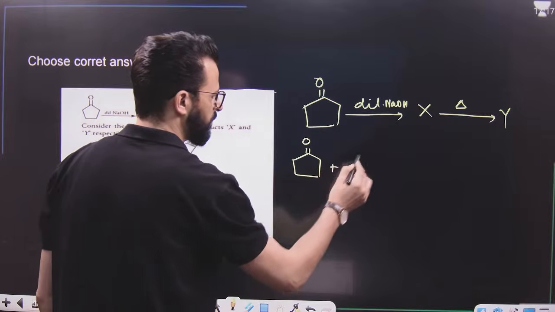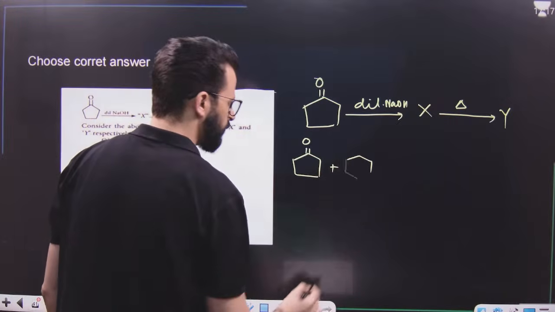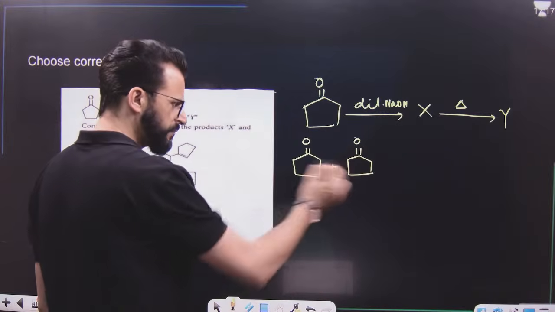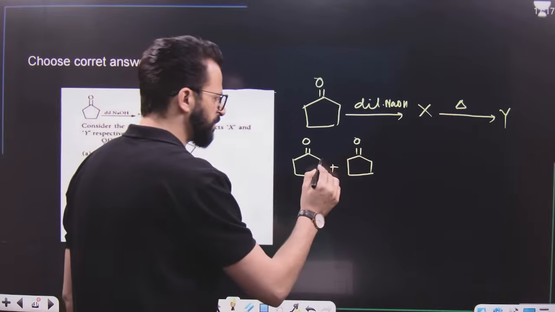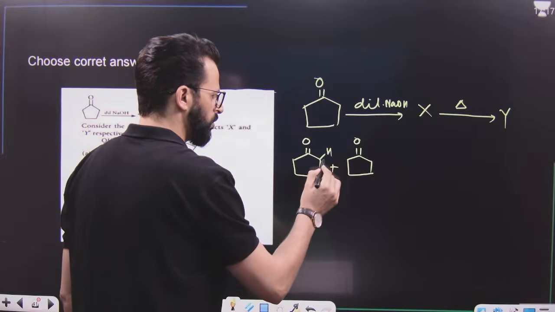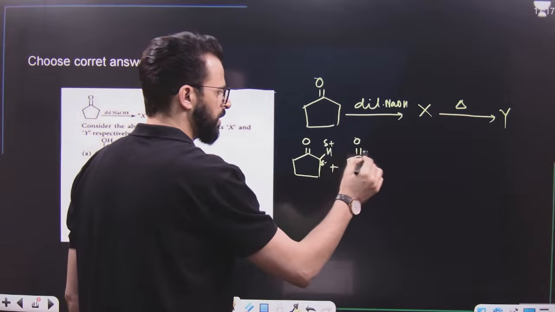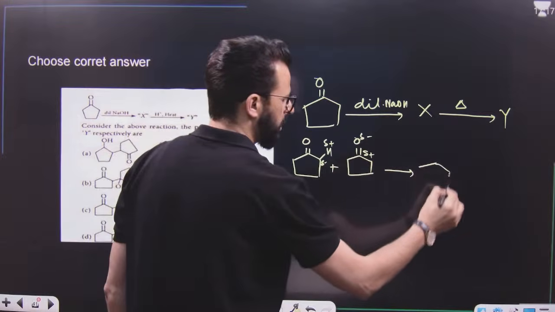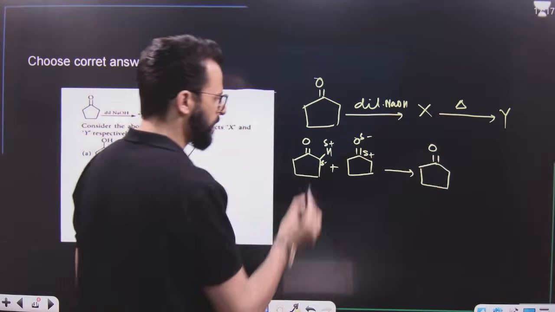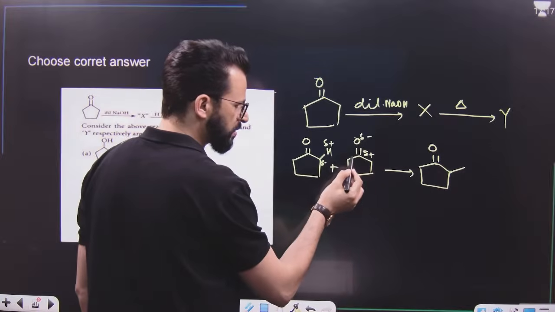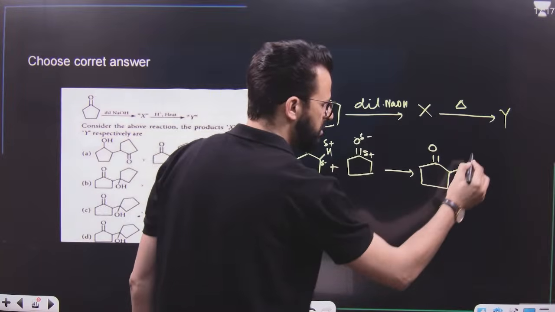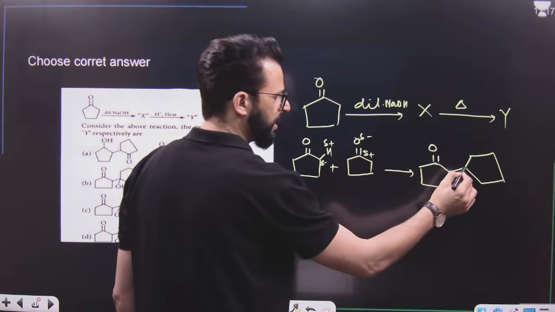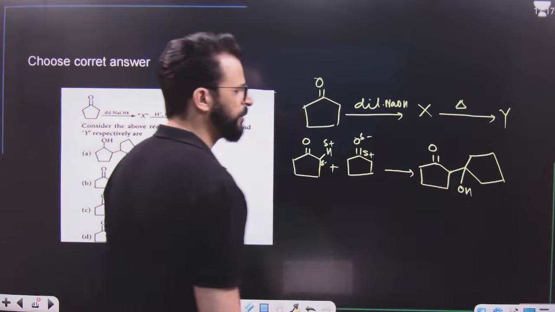The two similar ketones will interact. Now what will happen? As both are similar, you can simply remove hydrogen from this and give that hydrogen to this. Then what will be the product? The product will be like this. It will be this carbon which is attached to it, and to this it will be OH.